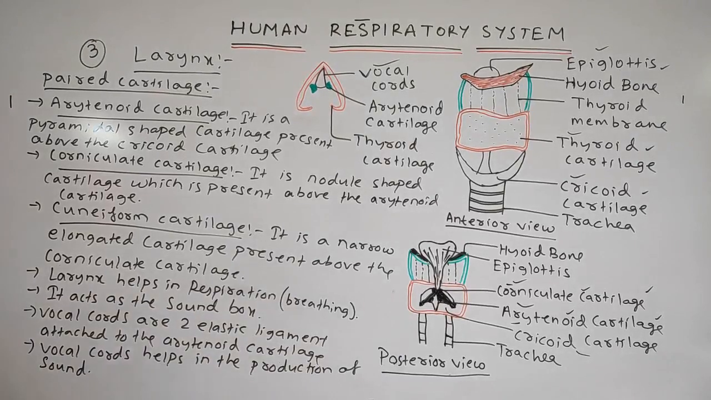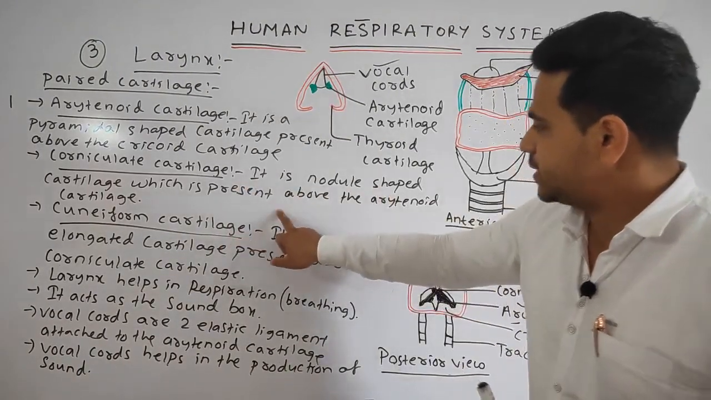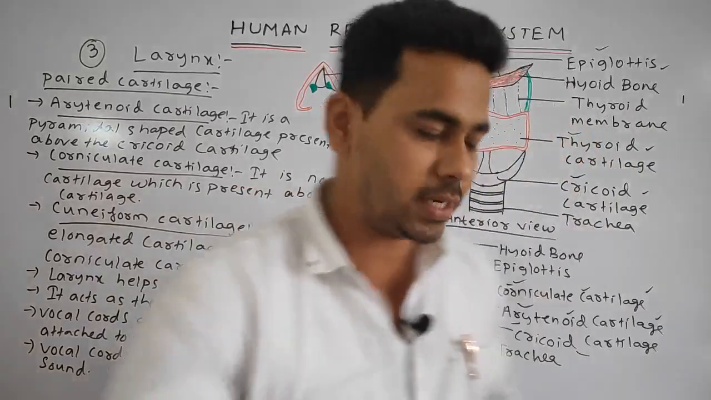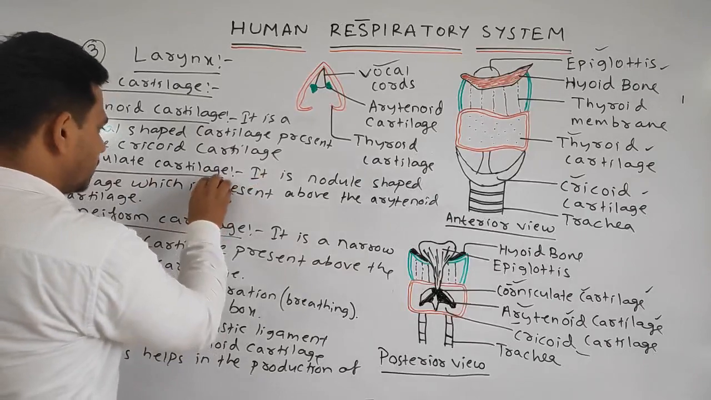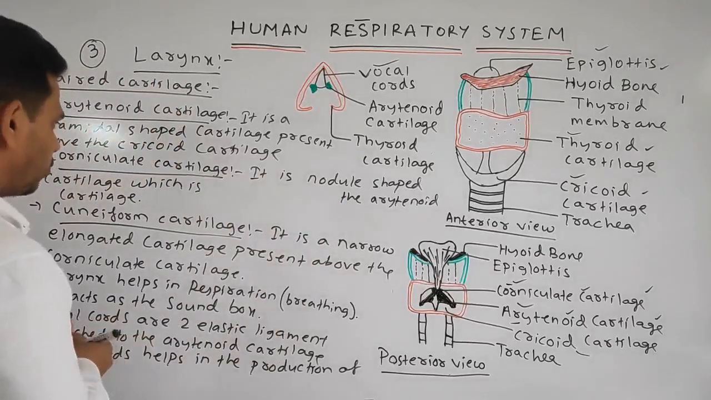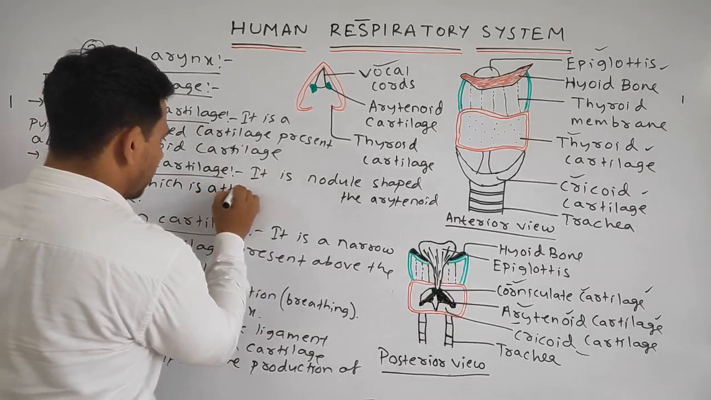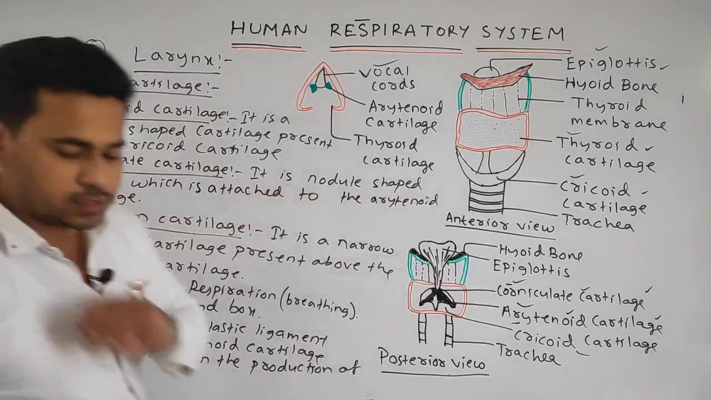Students, it will be better if you write: it is a nodule shaped cartilage which is attached to the arytenoid cartilage. It will be more prominent. Just correct it.